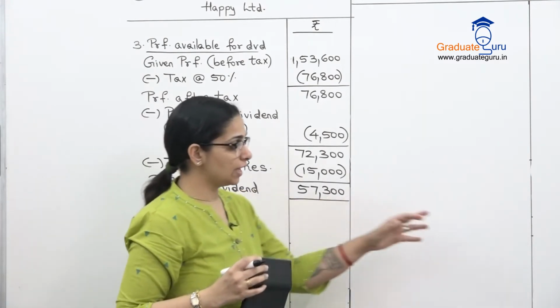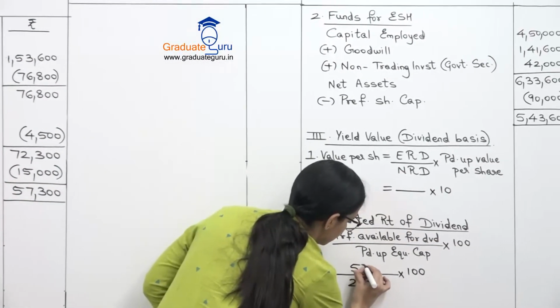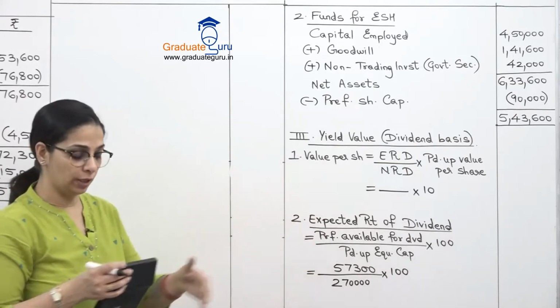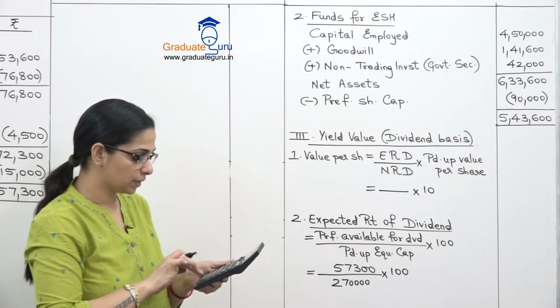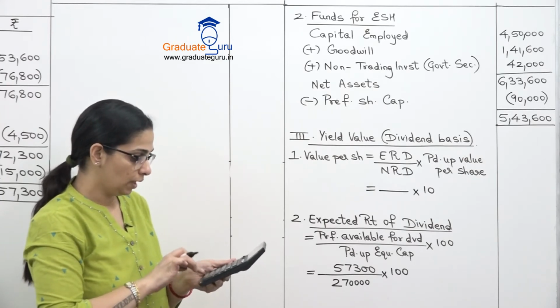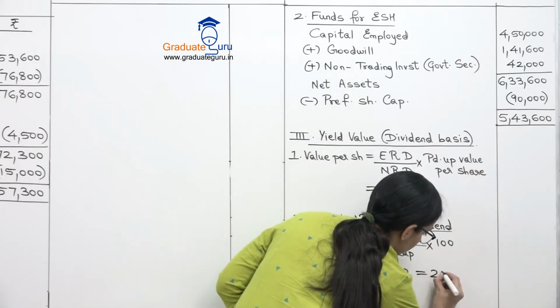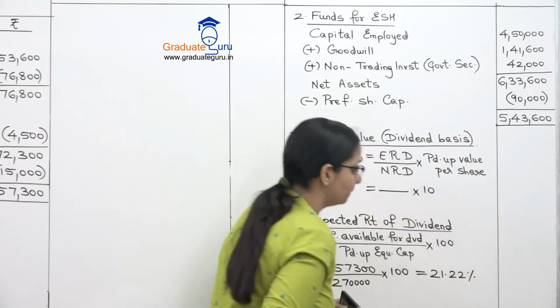And this I will take over here in our working. So 57,300 is our profit available for dividend. Let's divide it by the paid up capital 2,70,000 and into 100 we get 21.22%.